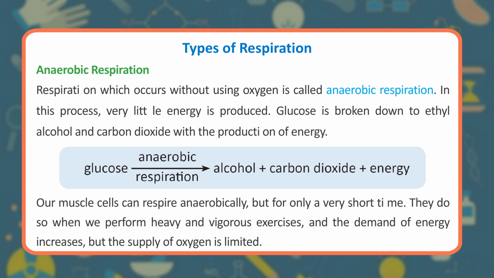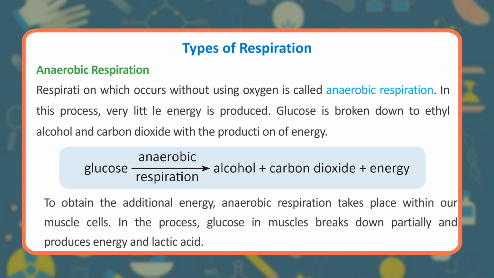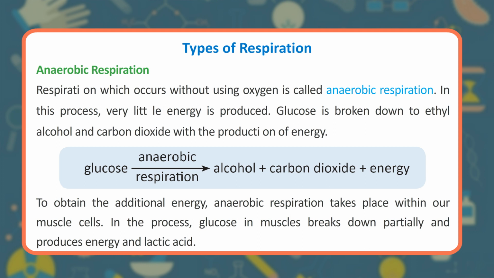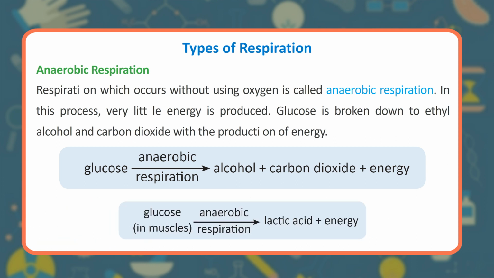Our muscle cells can respire anaerobically, but for only a very short time. They do so when we perform heavy and vigorous exercises, and the demand of energy increases, but the supply of oxygen is limited. To obtain the additional energy, anaerobic respiration takes place within our muscle cells. In the process, glucose in muscles breaks down partially and produces energy and lactic acid. Glucose in muscles gives lactic acid plus energy.